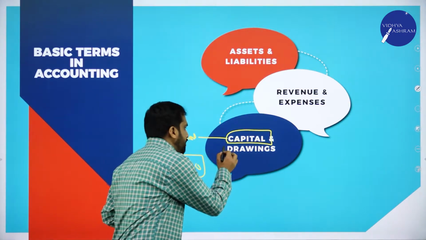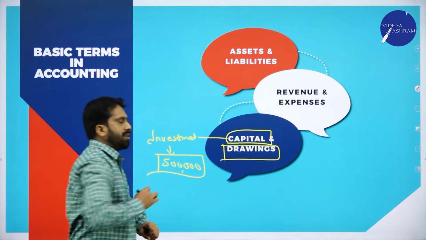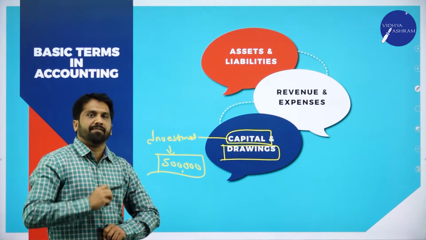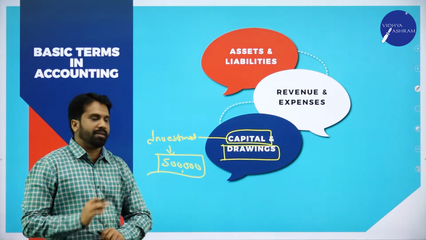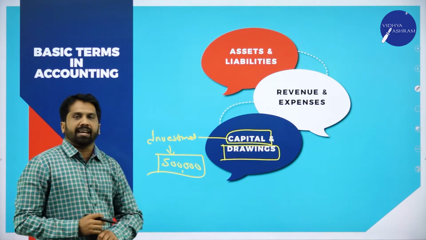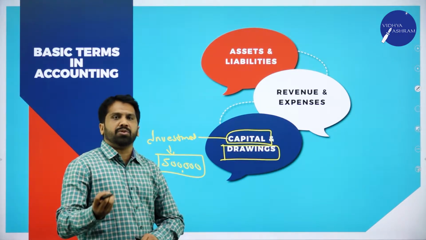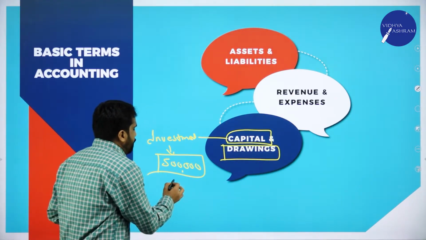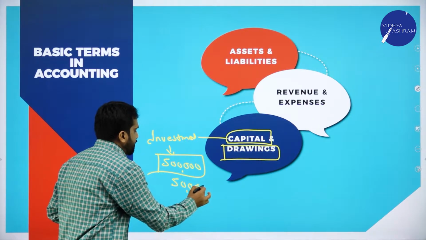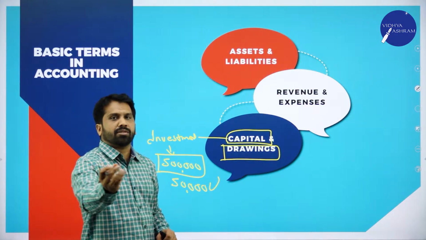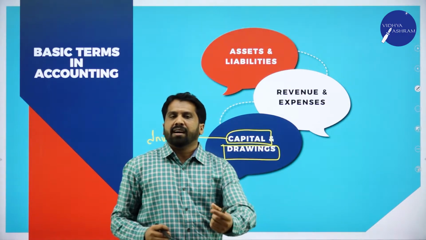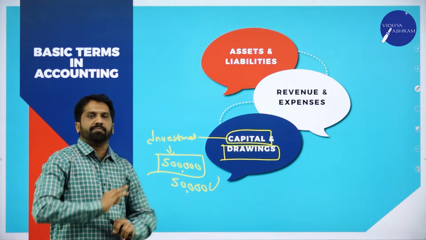Now, drawings. What do you mean by drawings? We'll go back to the same example. You have invested 5 lakh. Out of 5 lakh, you need 50,000 for your personal expenses, maybe your school fees payment or maybe some household expenses.